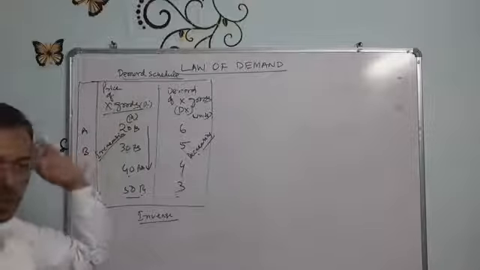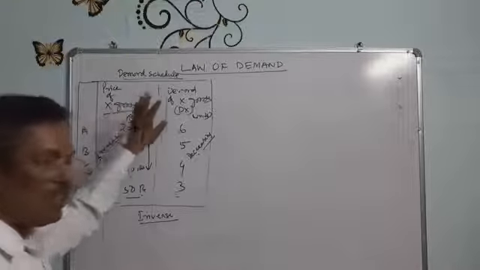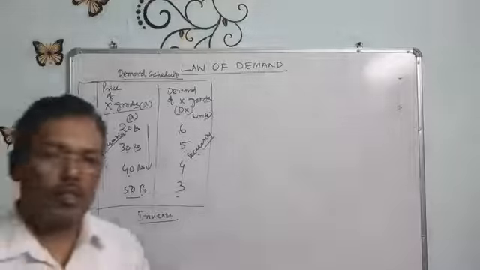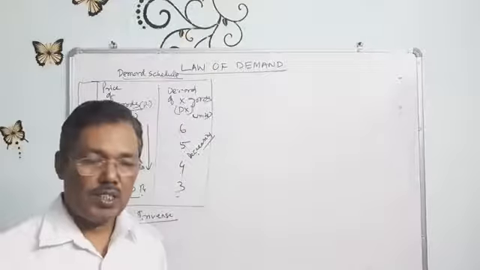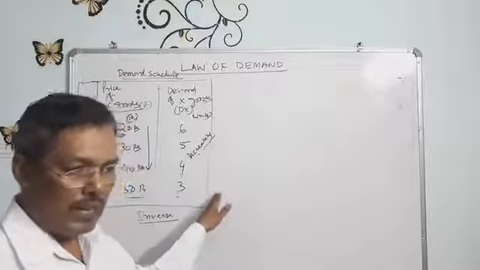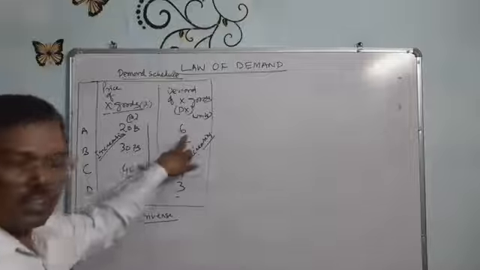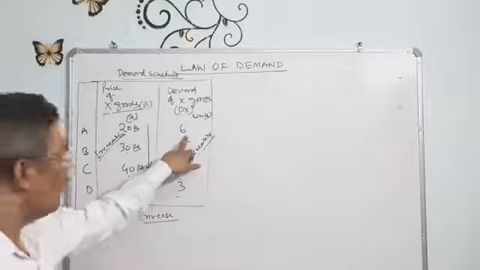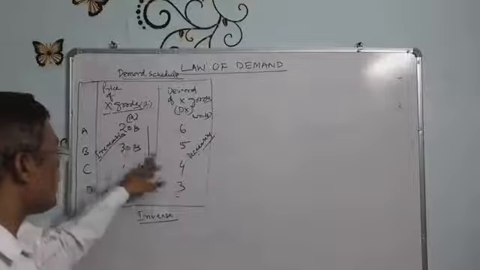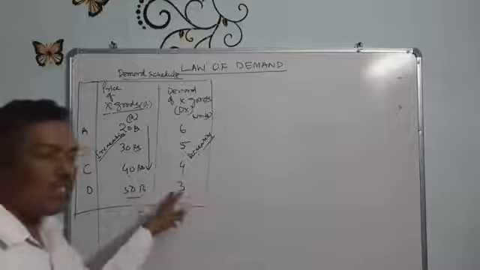So what is an individual demand schedule? An individual demand schedule is a tabular presentation. It is one table, and this table shows us what the price is and what quantities are demanded. It means 20 rupees, 6 units demanded; 30 rupees, 5 units; 40 rupees, 4 units; 50 rupees, 3 units.